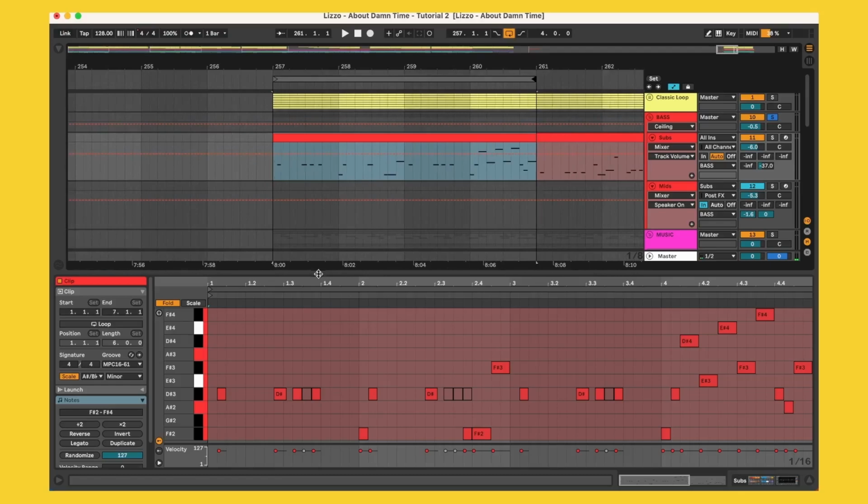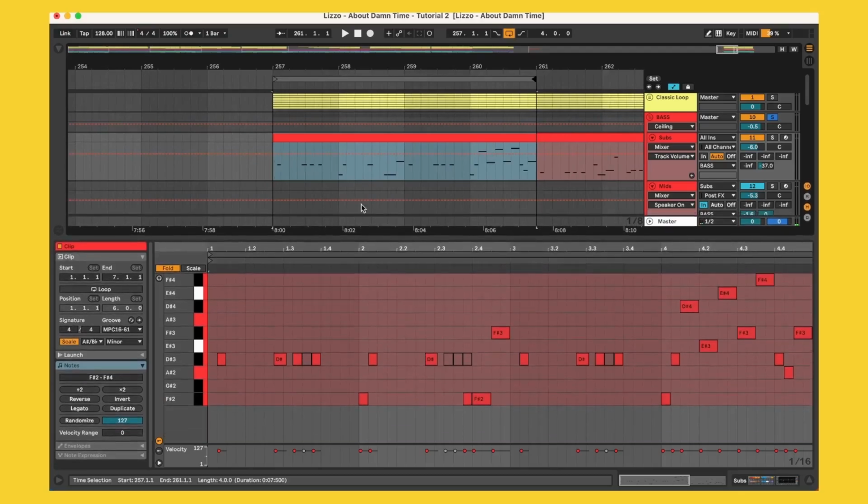So if we take a look at this bass line, usually the way that I'll start bass lines is kind of working a couple bars at a time and then slowly expanding outwards. So if we listen to the drums with the bass line, there's the first couple bars. Just have a listen to that.